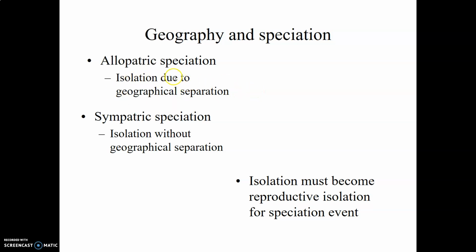Now think about this as an example of like a mountain range that develops over time, that may split a population. The physical barrier separates them, right? So this is known as allopatric speciation. Sympatric speciation is isolation that occurs without some sort of physical geographical separation. But I want to caution you that you need to remember that for speciation to occur, isolation must become reproductive isolation for a speciation event.